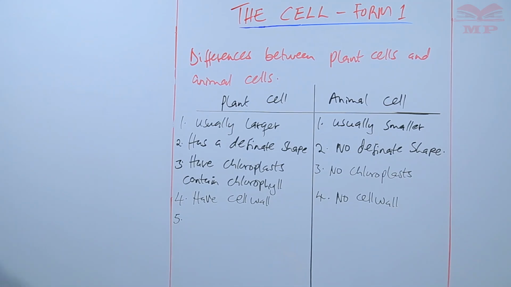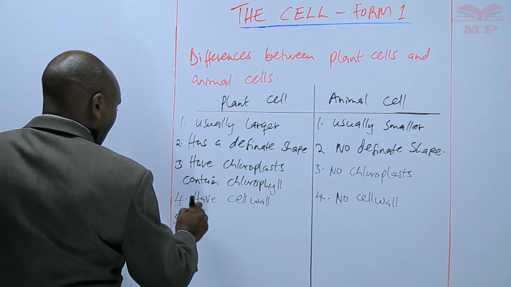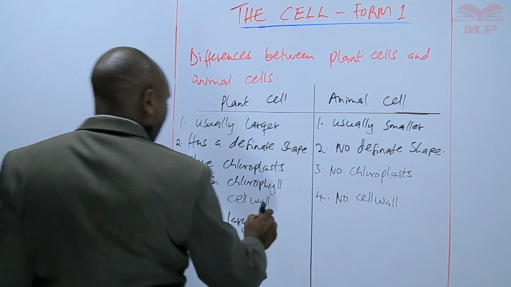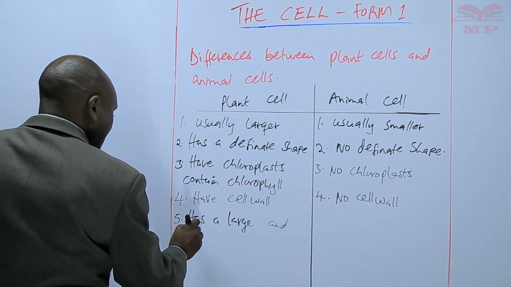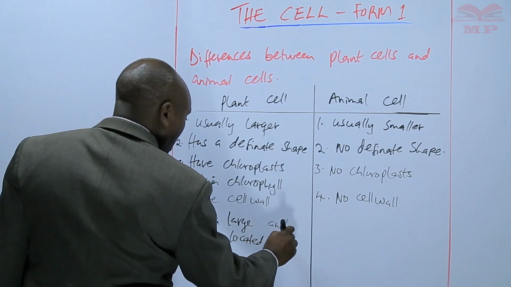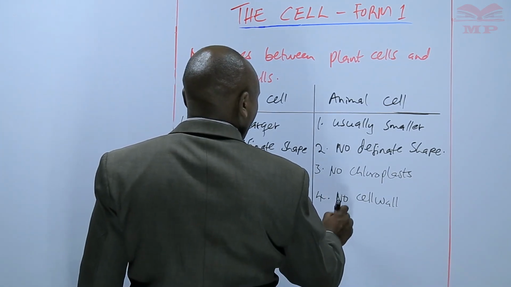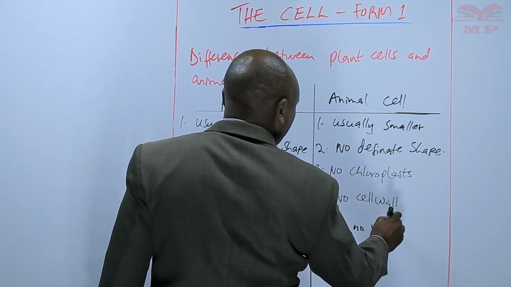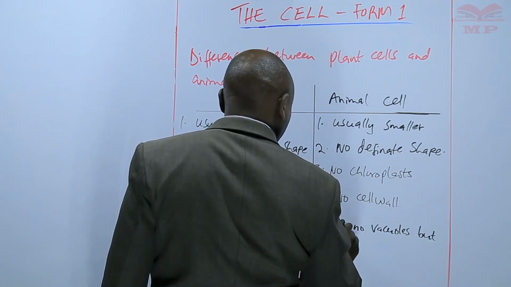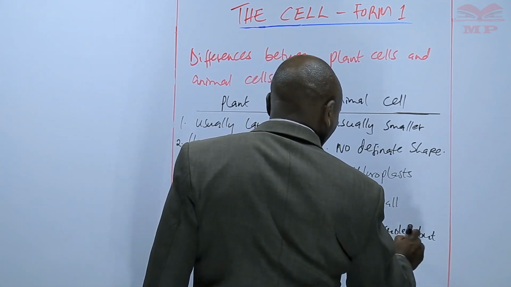For the plant cell, it has a large and centrally located vacuole, but the animal cell has no vacuoles, but if present, they are very small.